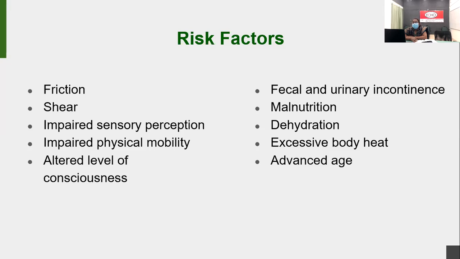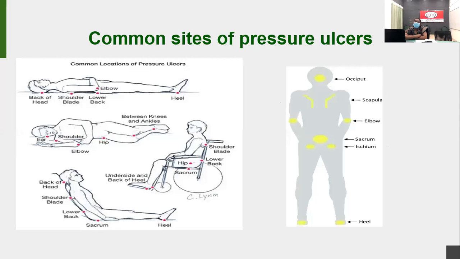So there is a chance of pressure ulcer formation with excessive body heat and advanced stage. These are the risk factors of pressure ulcer formation. So let's see what the common sites are. It can occur anywhere, depending on the patient's position.